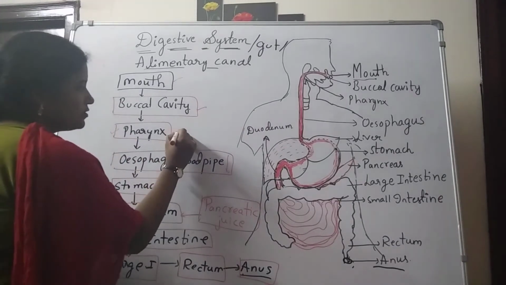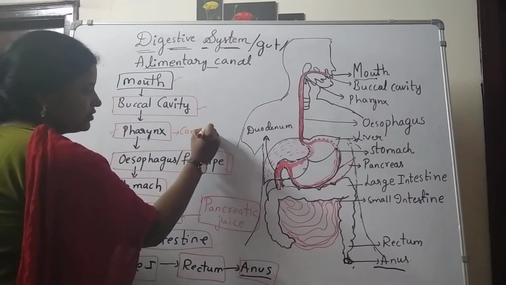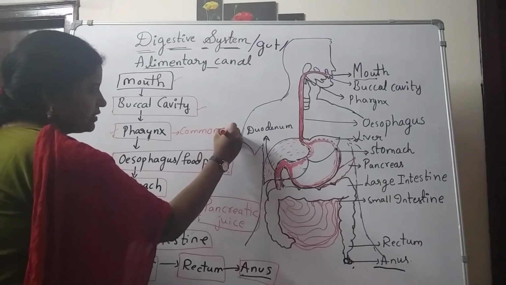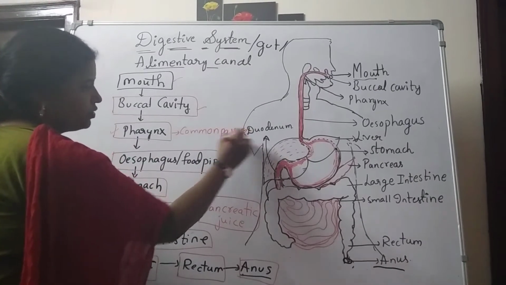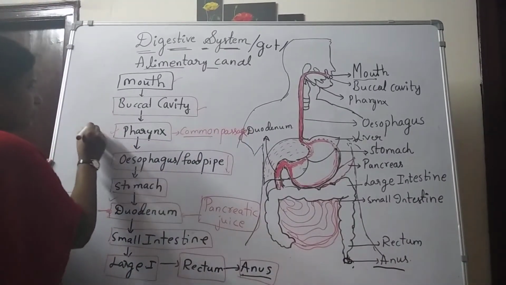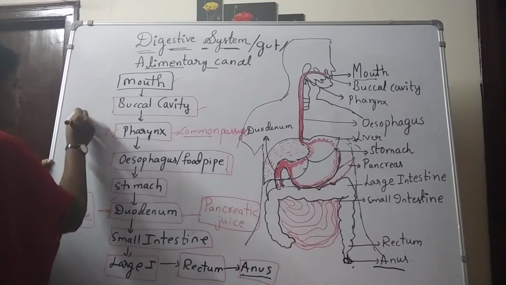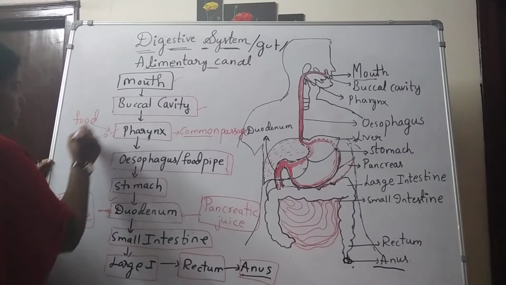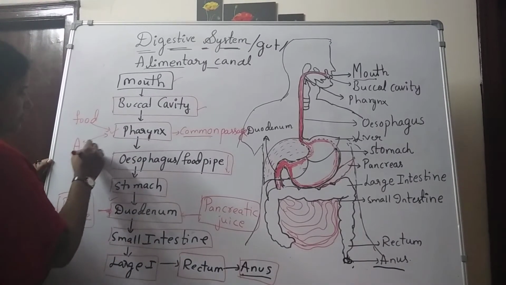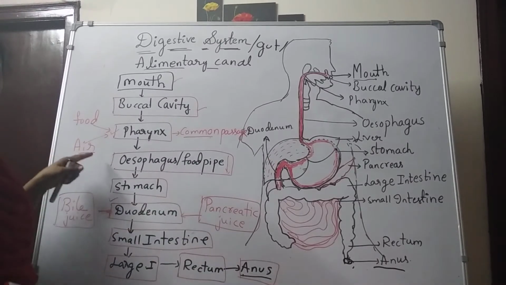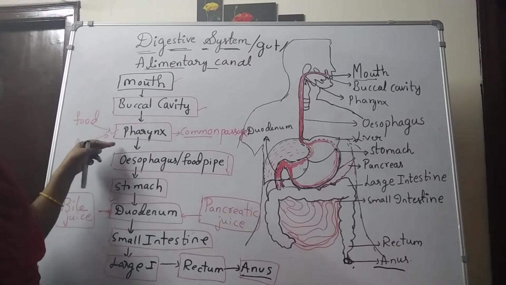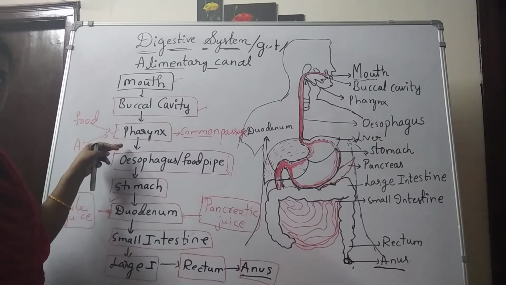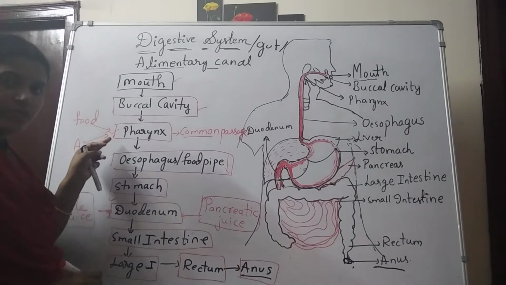So the pharynx is also known as the common passage. What is this common passage? A common passage for food and air. Both food and air pass through the organ known as the pharynx.